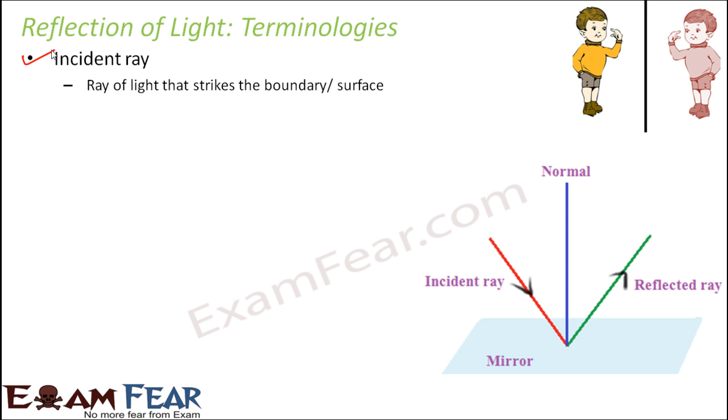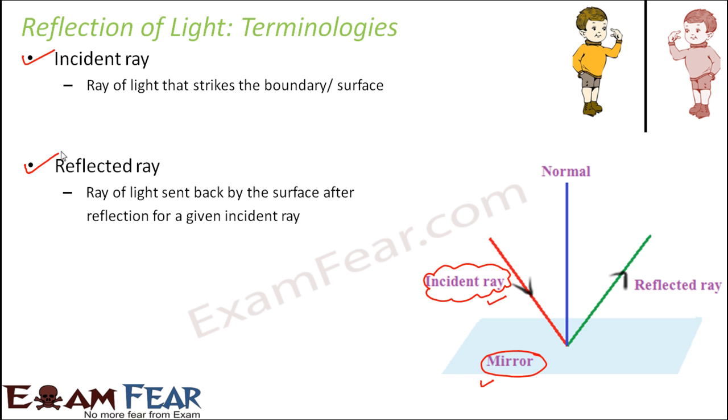So from wherever the ray of light is coming and it is falling on the surface, that ray is called incident ray. So let us suppose this is a mirror. So mirror is nothing but a surface, because mirror is a boundary which is separating two medium. This side is air and this side is glass. So mirror is acting as a boundary. So this ray of light which falls or which strikes the boundary is called incident ray.